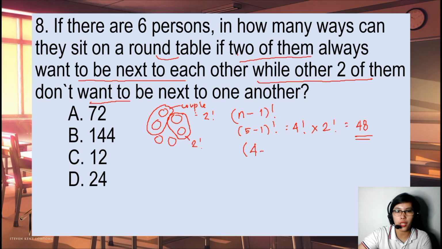So, 4 minus 1 factorial, and that is 3 factorial, times 2 factorial times 2 factorial, and that is 24. And we'll have to subtract this to get the ways that satisfy the two conditions. So, 48 minus 24, and that is 24.